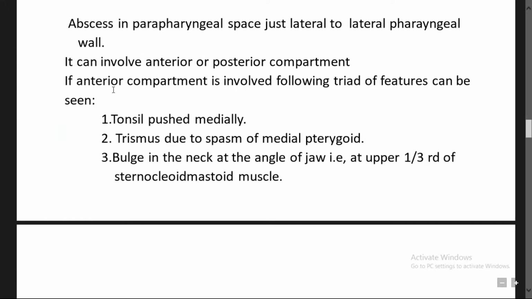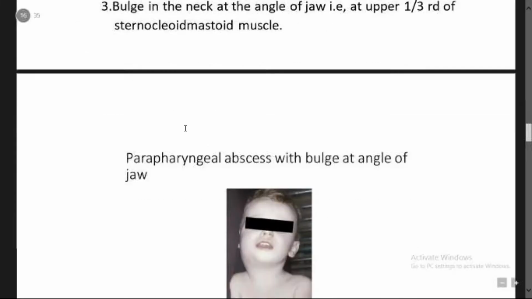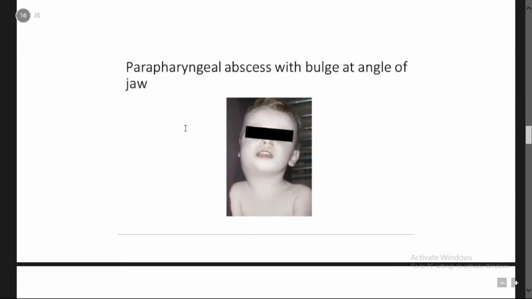One is the tonsil pushed medially, because it is present just lateral to the parapharyngeal space, and the peritonsillar space also. The second one is trismus due to the spasm of the medial pterygoid. The third one is the bulge in the neck at the angle of the jaw. You can see in the picture, it is a parapharyngeal abscess with a bulge at the angle of the jaw.